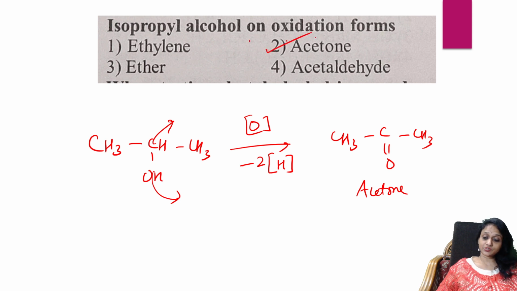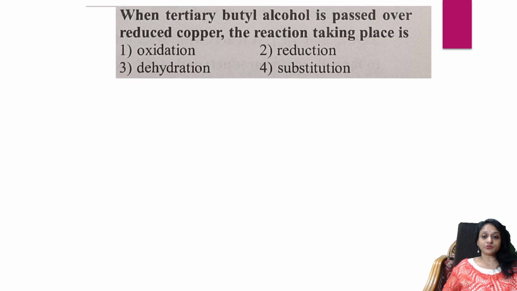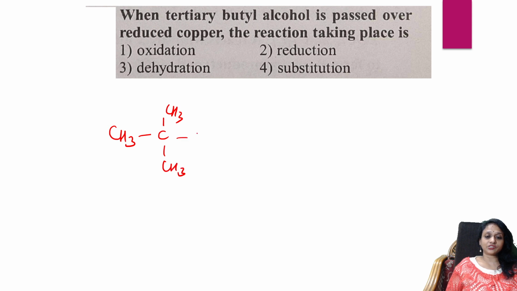Right. Next question. When tertiary butyl alcohol is passed over reduced copper, the reaction taking place. Easy. I took tertiary butyl alcohol. I took copper, reduced copper. So what will it do? It will add hydrogen, hydrogenation concept.